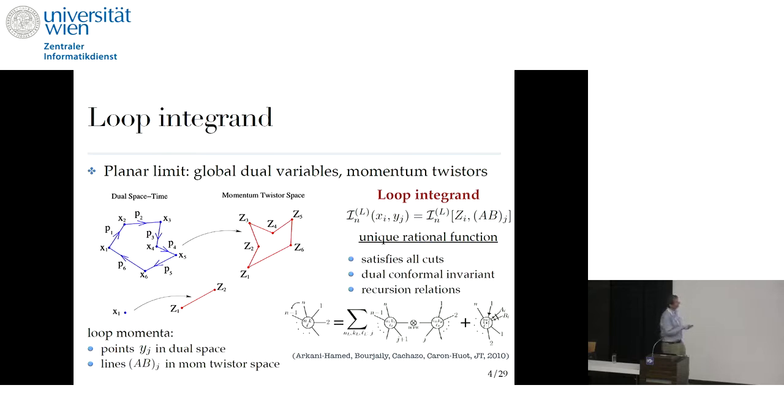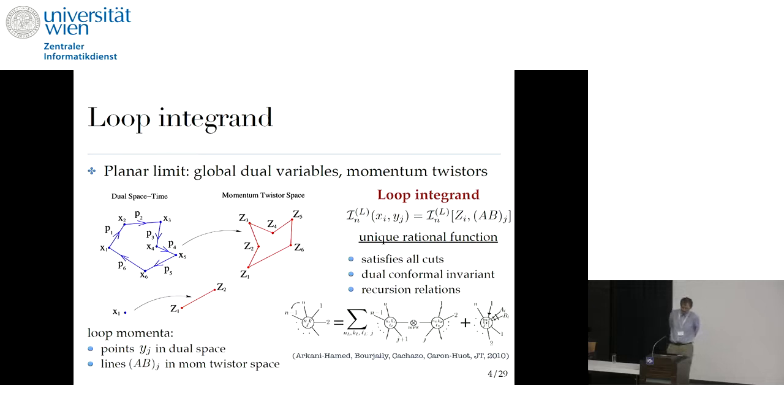And also you can derive another set of variables which are useful, called momentum twistors. The external data are then labeled by points in this momentum twistor space, which is just projective space P3. Now, this is for the external momenta. For the loop momenta, instead of the traditional loop momentum, you can also use points in the dual space or in the momentum twistor space. The loop momenta are labeled by a line.